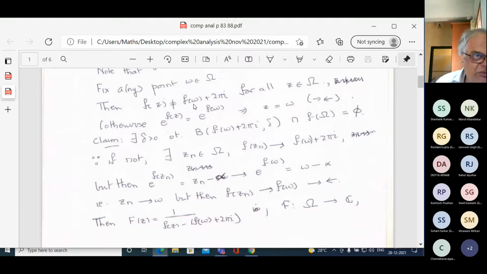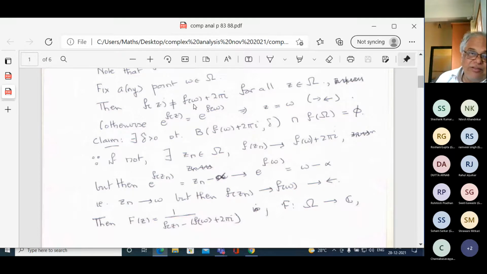Just think about it, this is weird. z varies over all of omega, w is any point, so if I choose any point w, look at f(w) plus 2 pi i, and what I'm saying is f(z) is far away from it.